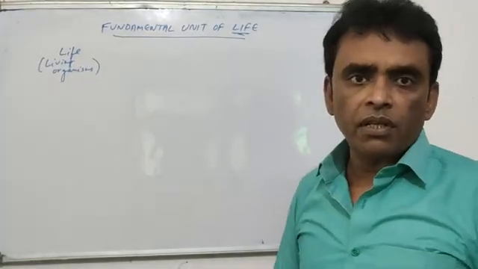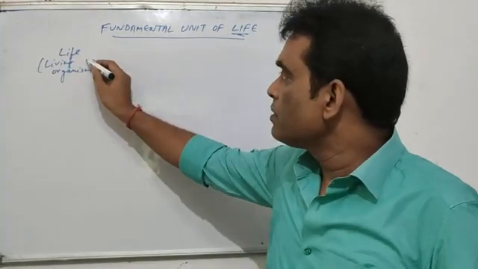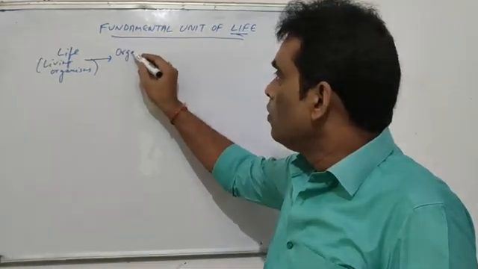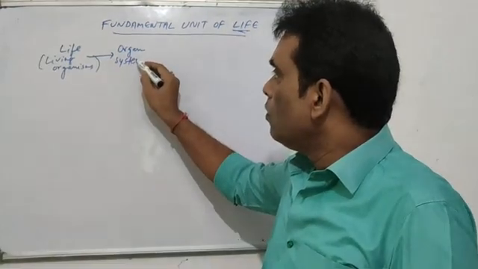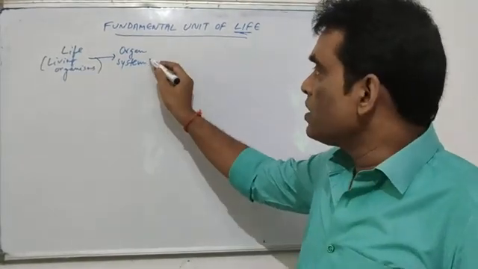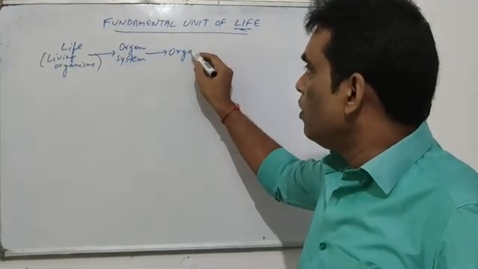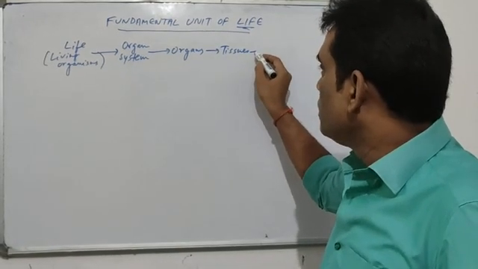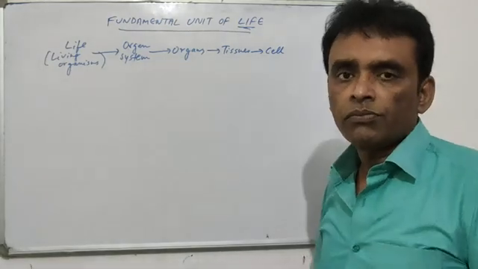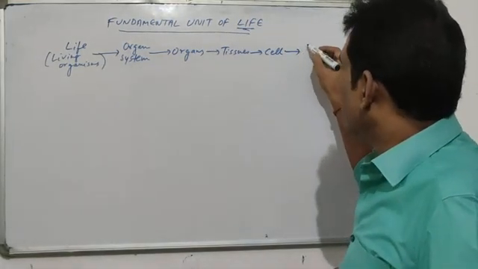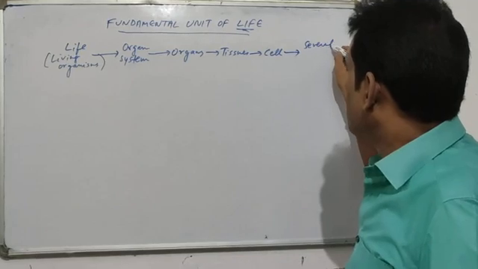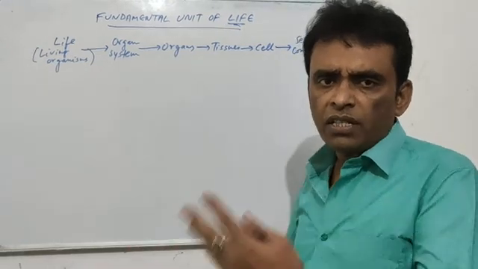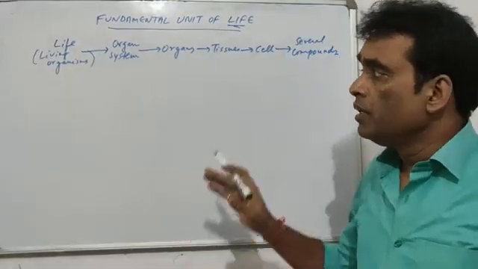So the term life means living organisms, and the living organism is nothing but a bundle of organ systems. The organ systems are made up of a large number of organs. The organs are made up of tissues. Tissues are made up of cells, and the cell is a combination of several compounds. So this is the total organization of living organisms.